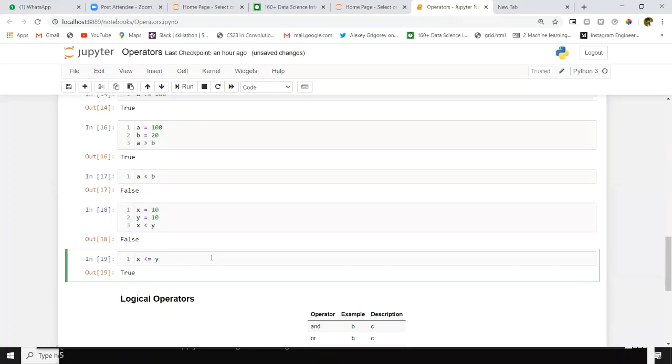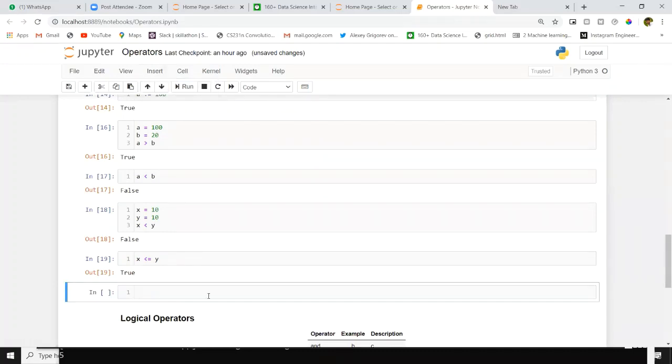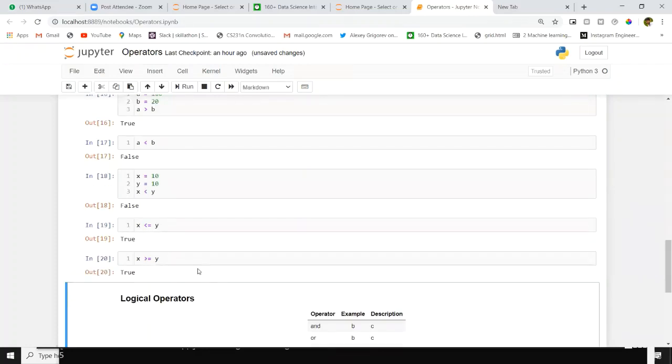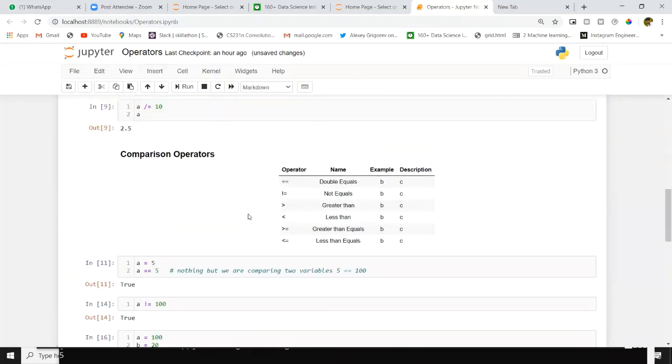First, we check for less than or greater than. If that fails, then we go for the equal operator, like both values are equal or not. Again, x greater than or equal to y. We got true here as well.